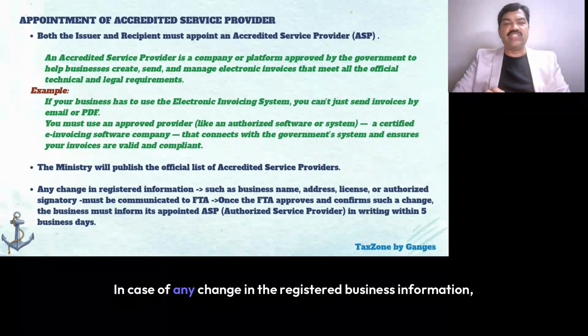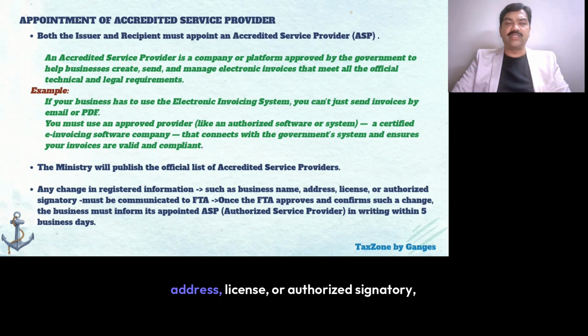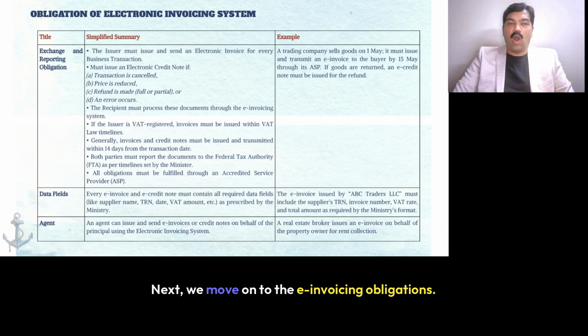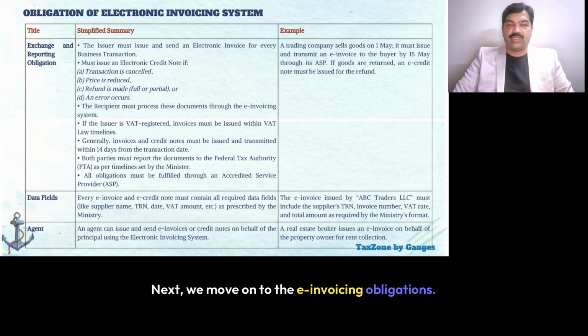Any change in the registered business information, such as business name, address, license, or authorized signatory, must first be reported to the Federal Tax Authority. Once the FTA approves and confirms the change, the business must inform its appointed accredited service provider in writing within 5 business days. Next, we move on to the e-invoicing obligations.